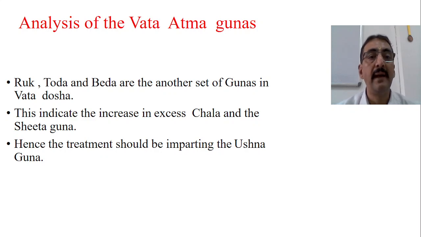Ruk, Toda and Beda. These are another set of gunas in Vata dosha. These are the other Vata Prakopa Lakshanas. This indicates that there is an excess increase in the Chala and the Shita Guna. Hence the treatment should again impart Ushna Guna. Ushna is Vatahara, isn't it? So many Ushna preparations, counter irritation, application of ointments or balms, or even Svedana, or any Ushna Jalapana, impart the Ushna Guna. So they decrease the Ruk, Toda and Beda.